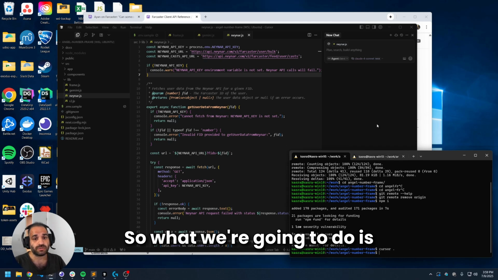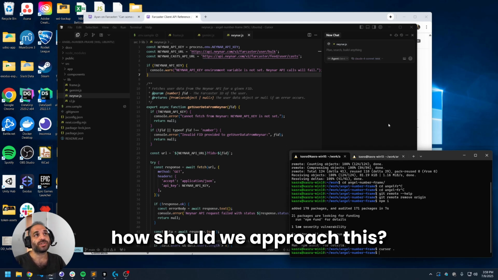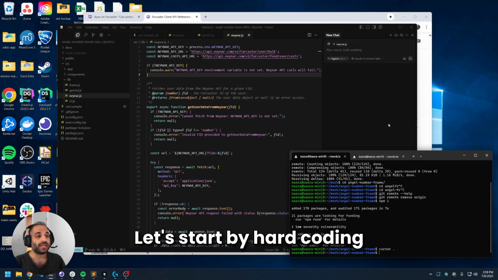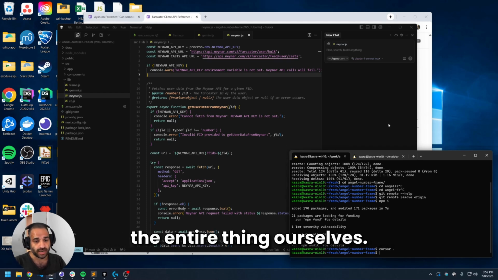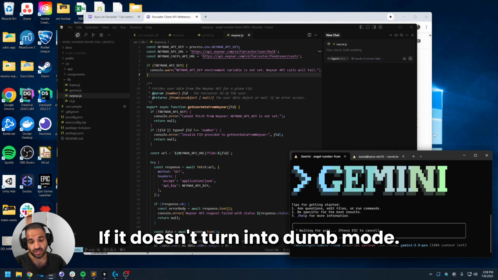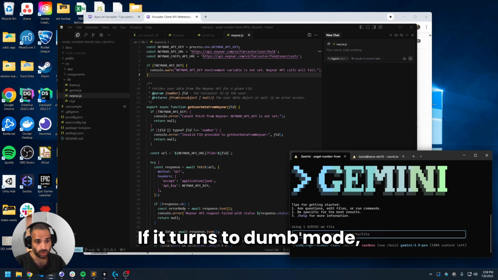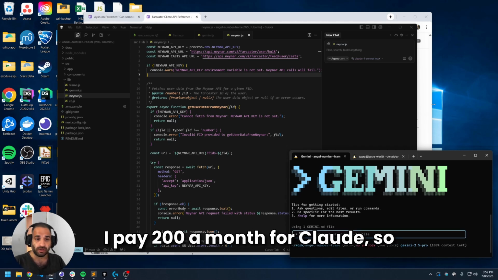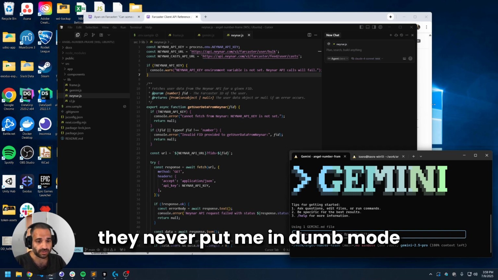So how should we approach this? Let's start by hard coding the number, and then let's go through the entire thing ourselves. I'm going to try Gemini first. Gemini is amazing if it doesn't turn into dumb mode. If it turns into dumb mode, we'll switch over to Claude. I pay $200 a month for Claude, so they never put me in dumb mode, unless I'm up all night programming.